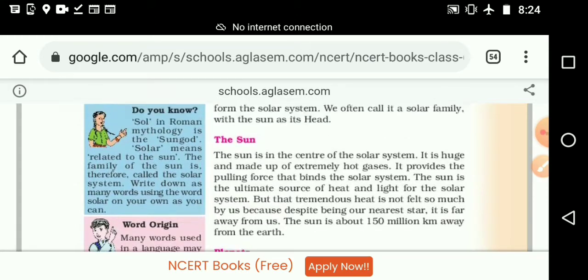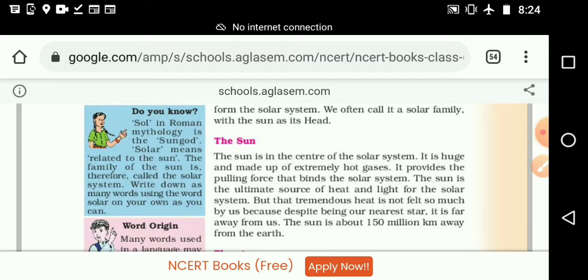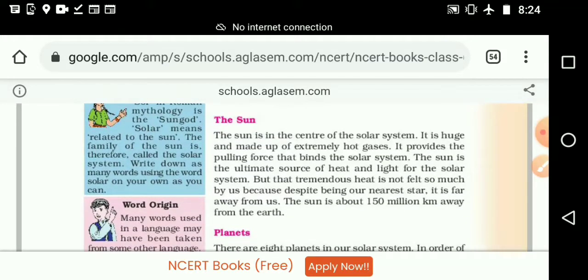Next sentence. Solar, S-O-L-A-R, solar. Means, M-E-A-N-S, means. Solar means.